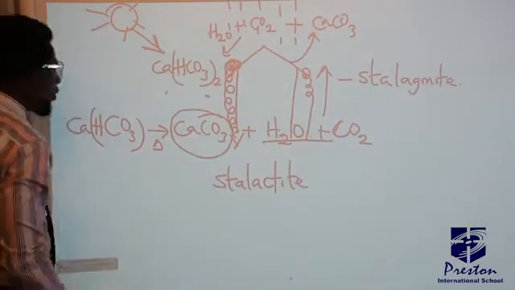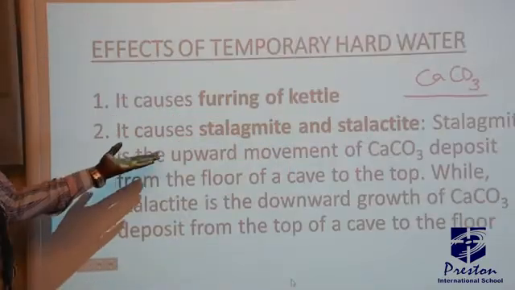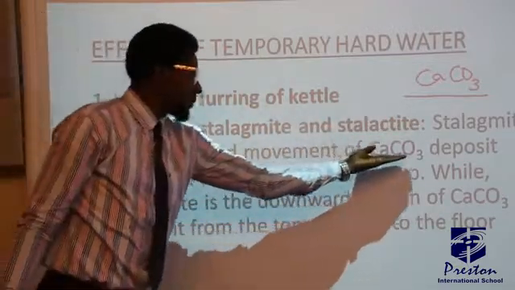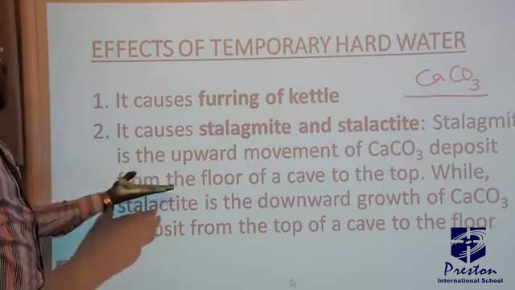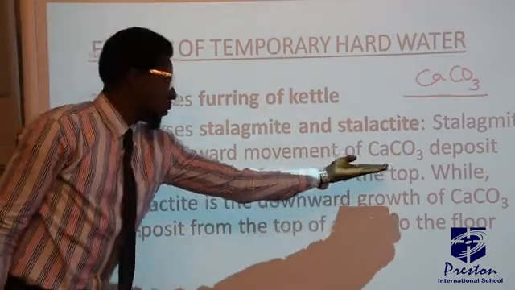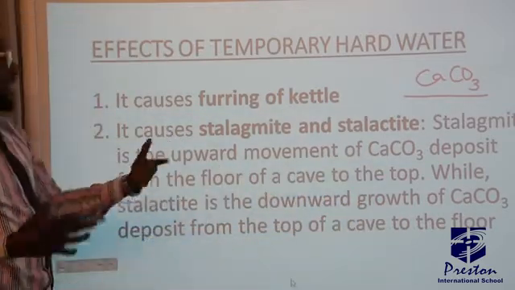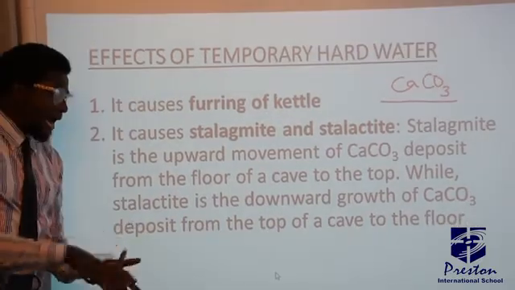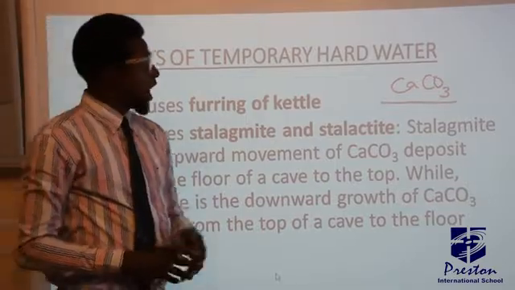So let's come back to this now. We said stalagmite is the upward growth of calcium carbonate deposit from the floor of a cave to the top, while stalactite is the downward growth of calcium carbonate deposit from the top down to the floor of a cave.